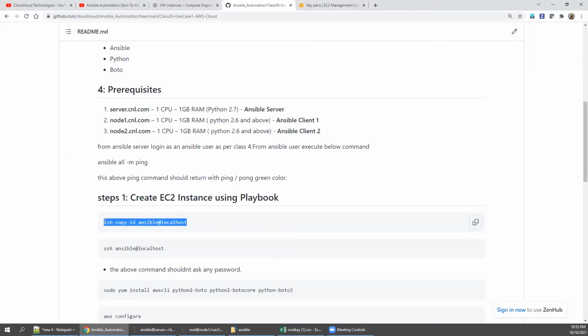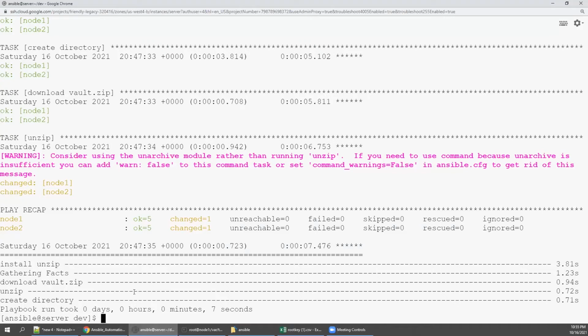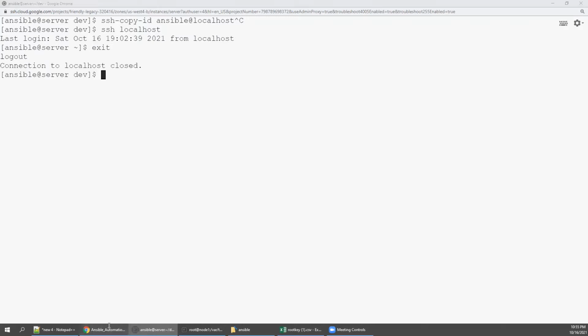Let's copy this and go to your Ansible server and run ssh-copy-id, the same way you did in the initial Ansible classes for node 1 and node 2. As long as you are able to SSH to localhost without any password, you are good to go. I already did it.